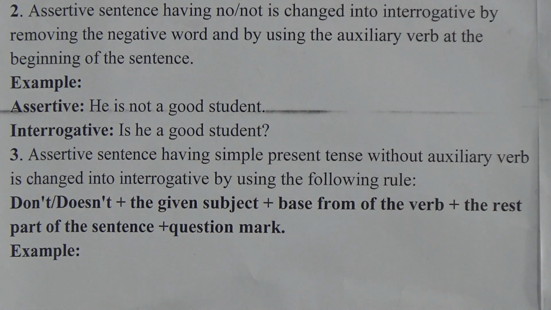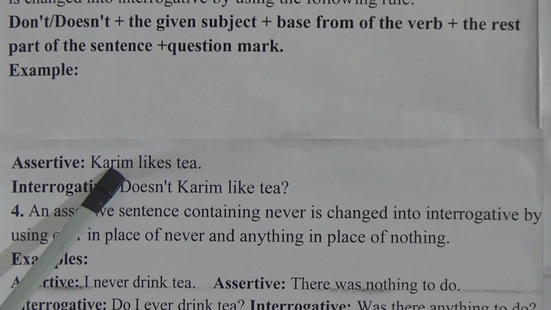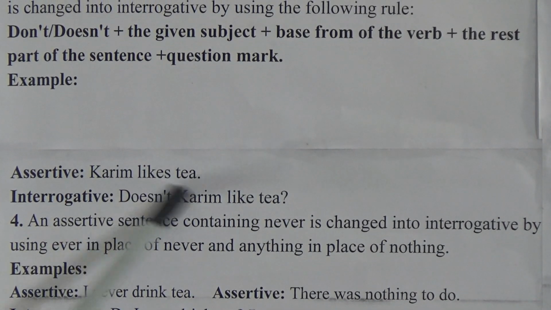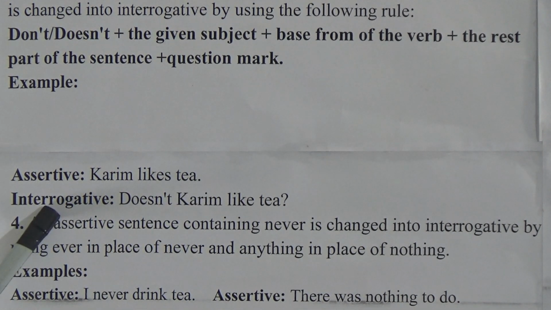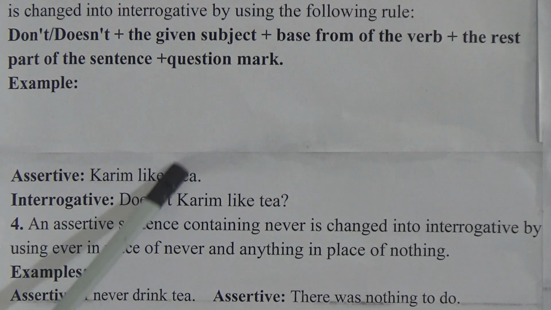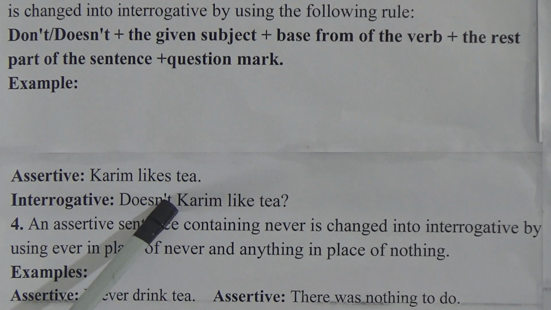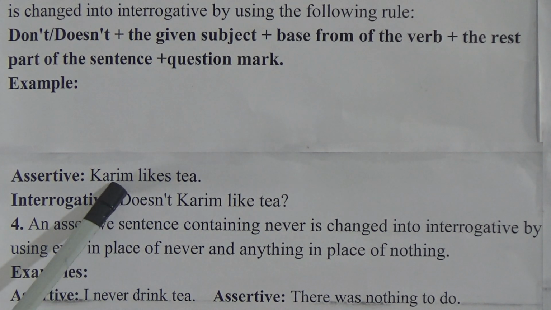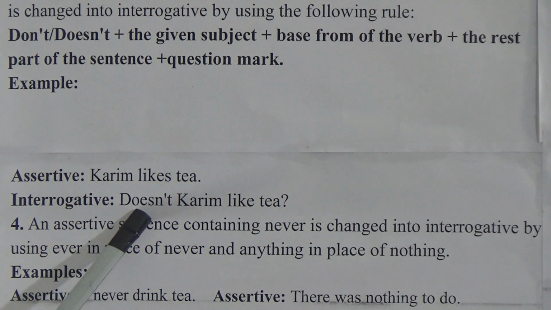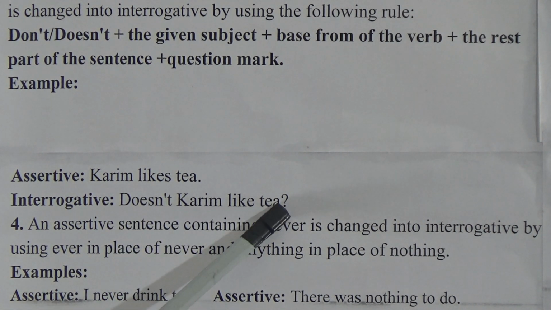Look at the example of an assertive sentence: Karim likes tea, or drinks tea. Look at the interrogative sentence. It is likes, that means present indefinite tense. Doesn't Karim like tea? Does is used here because the subject is Karim, which is third person singular number. For this reason we need to use the helping verb does. Doesn't Karim like tea?